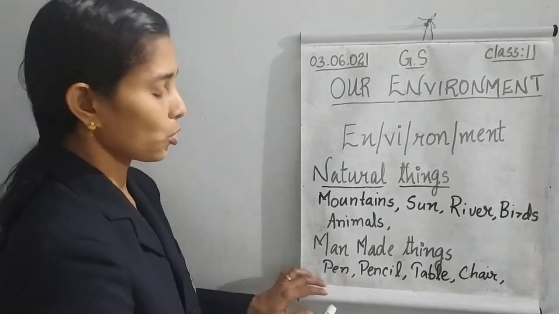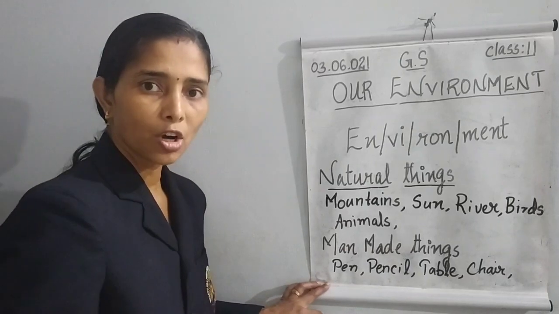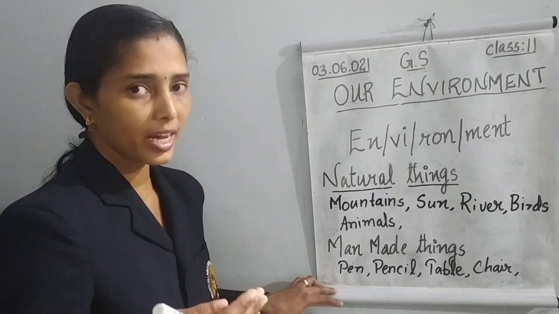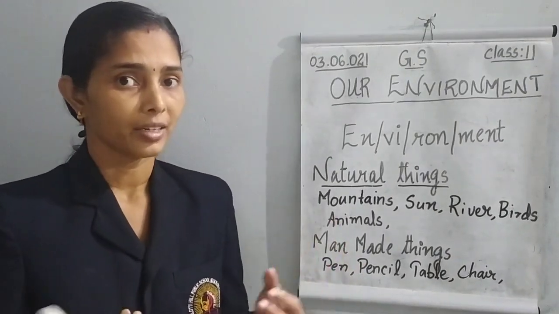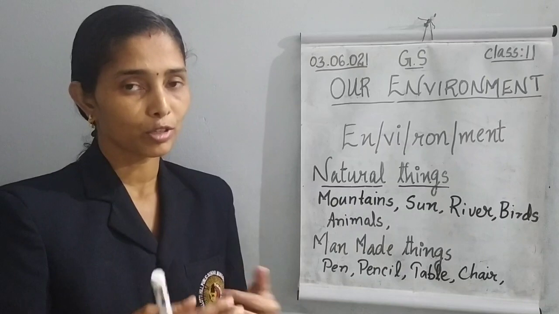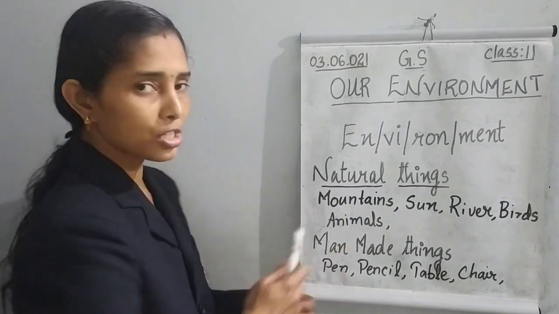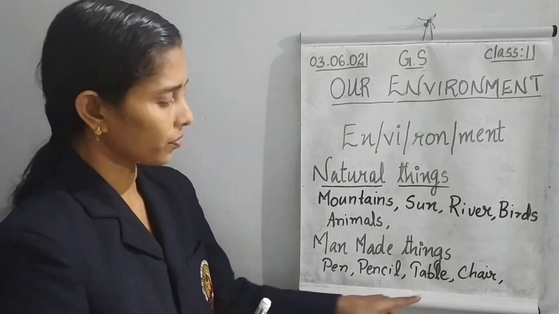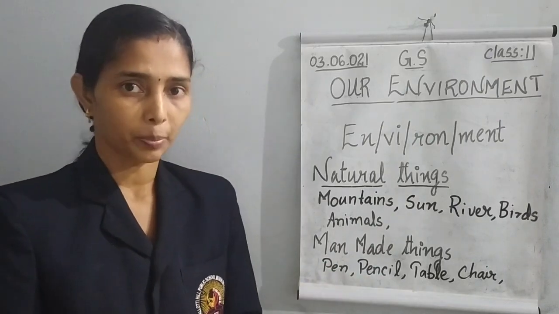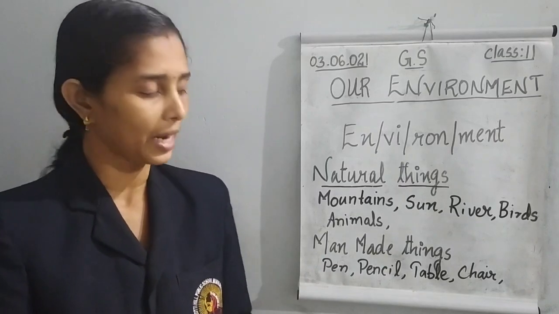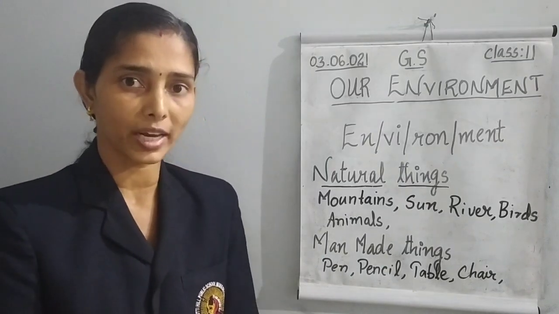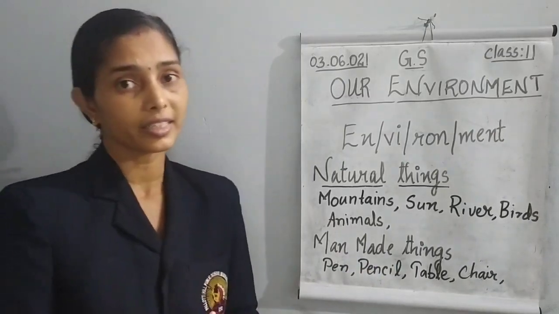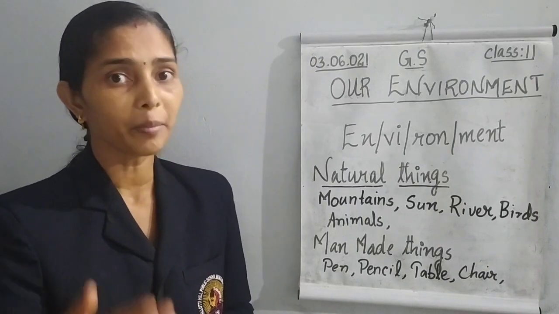Look at these materials, the pen. Is it already there in the environment or did somebody make it? Yes, human beings made it in the factory. Pencil also is like that. Is it existing in nature? No. The table also, the carpenter made the table from plants. Then the chair also like that. So, these all things are not occurring in nature. Who made them? Man made them.